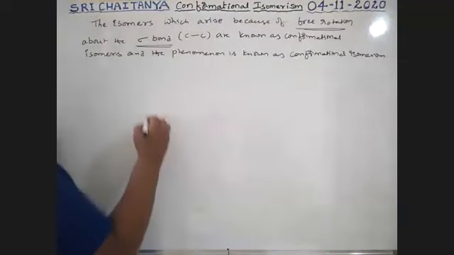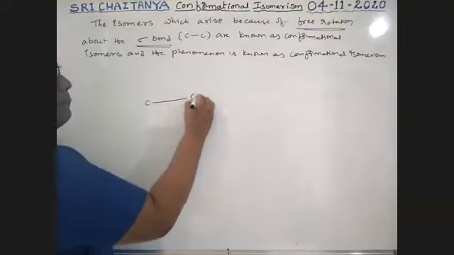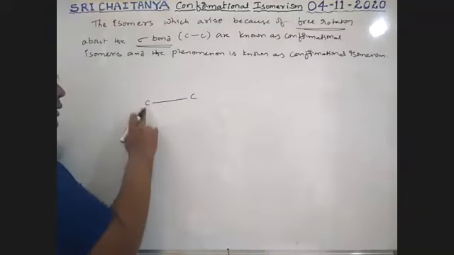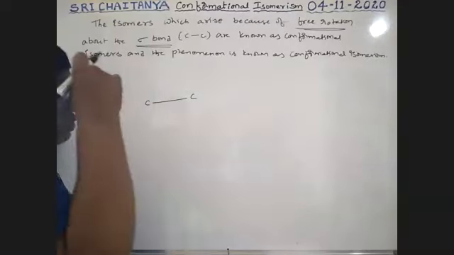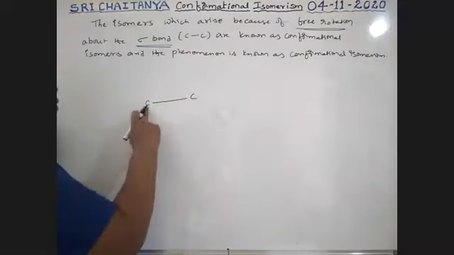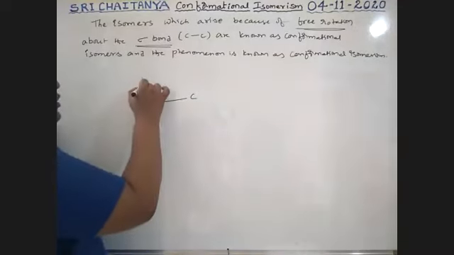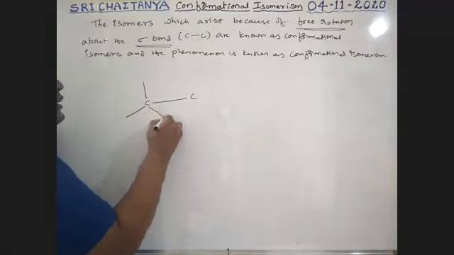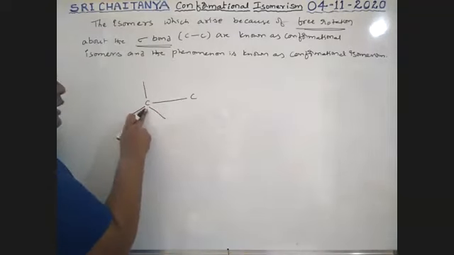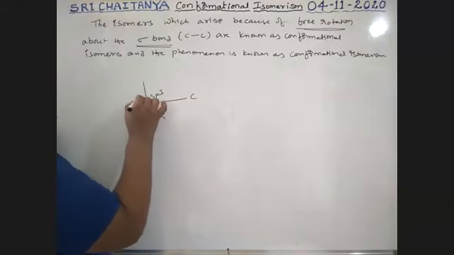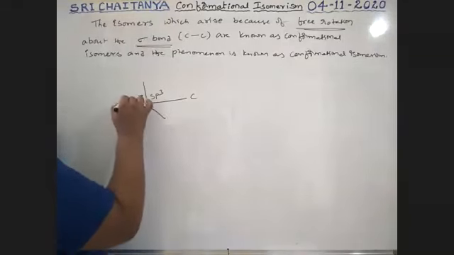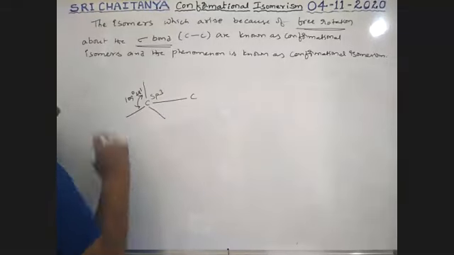Let us observe. There is a C single bond C. Here carbon single bond means that the carbon should be sp3, boys. One bond is covered and the remaining three bonds are like this. Here carbon is in sp3 hybridization and the bond angle is 109 degrees 28 minutes.